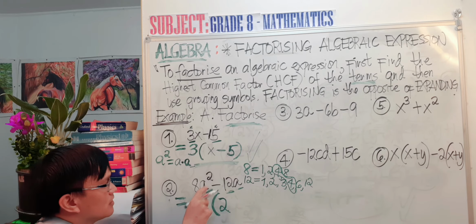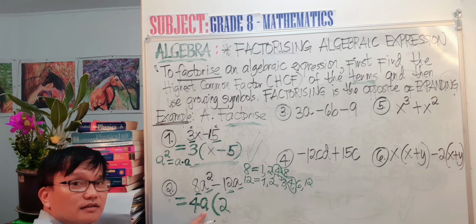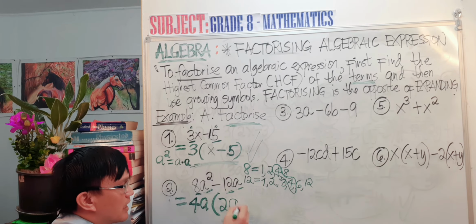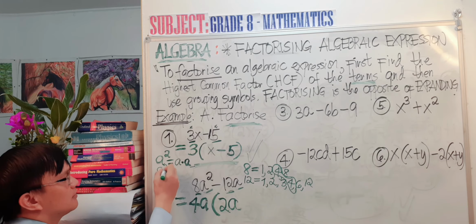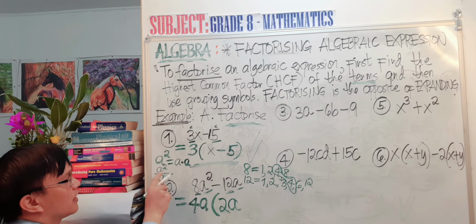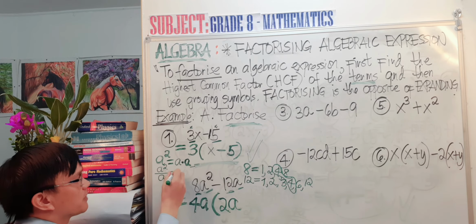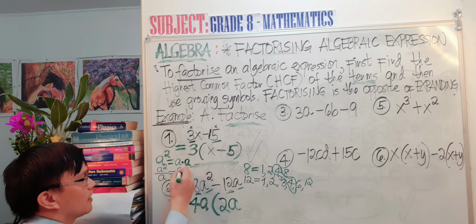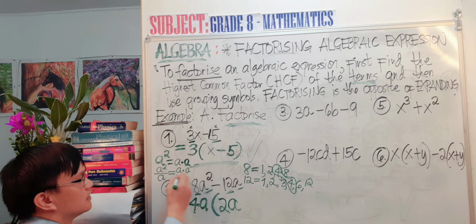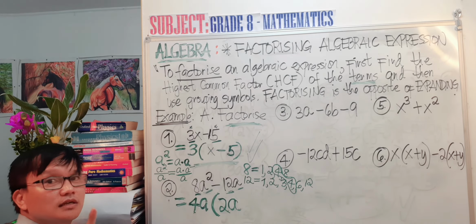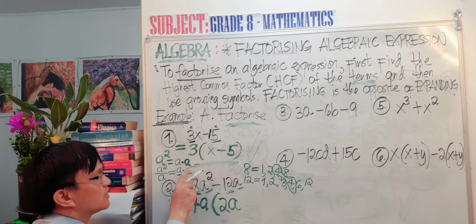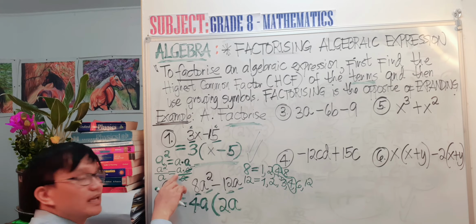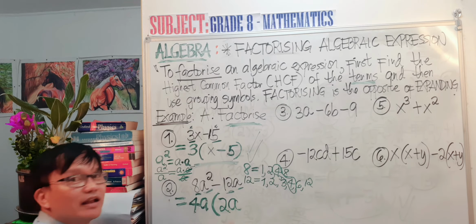And then a squared divided by a is one a. a squared over a, or a squared divided by a, is a times a, and the rule is the cancellation method in mathematics. So 1a on top, which is the numerator, and 1a in the denominator, you cancel it. So now you end up with only 1a. So we put 1a there.